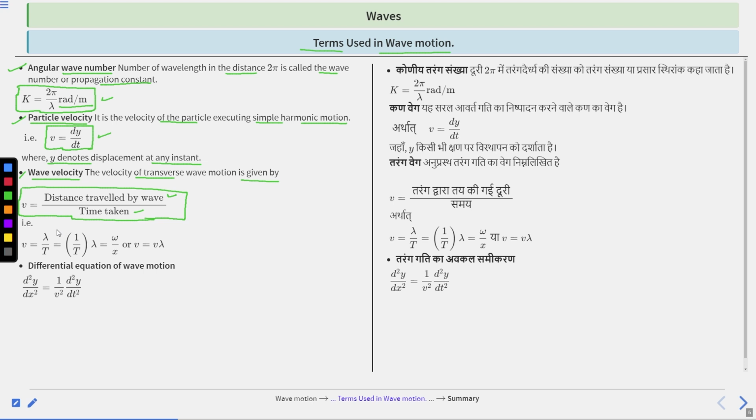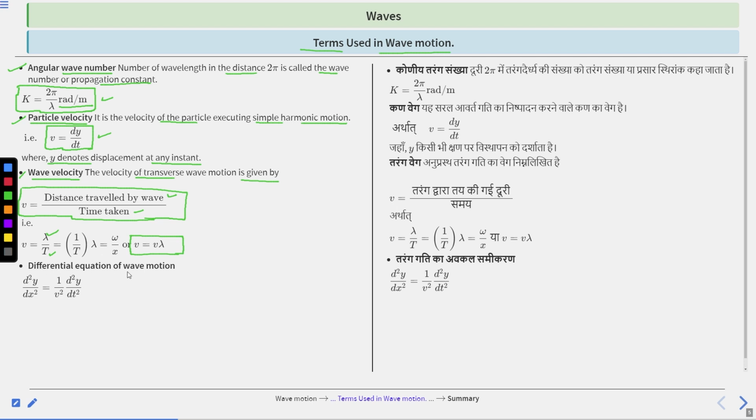So distance traveled by the wave is lambda and time is T. So 1 by T multiplied by lambda. So omega by k, or we can say v equal to nu lambda. This one, v is equal to nu lambda.